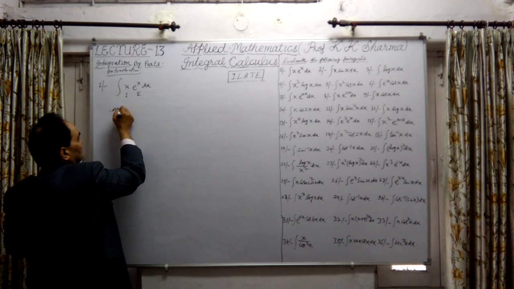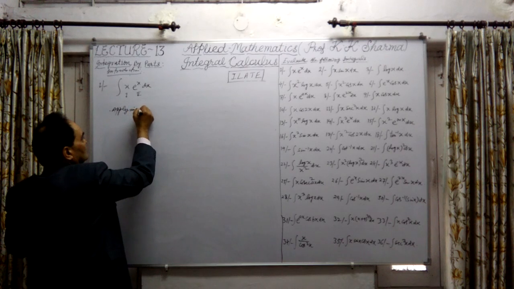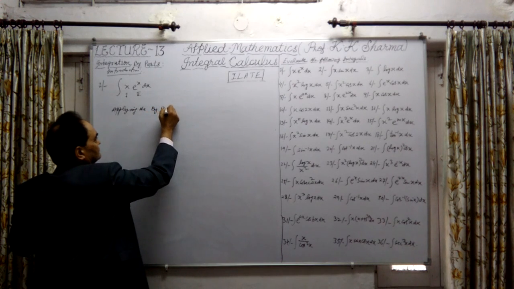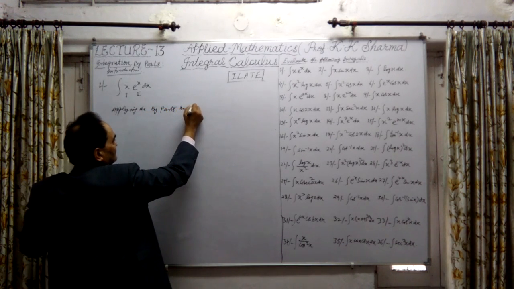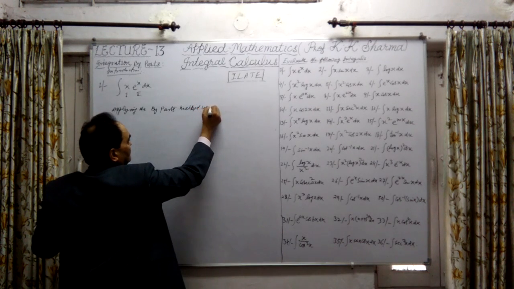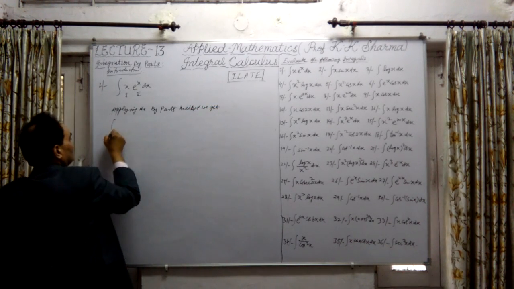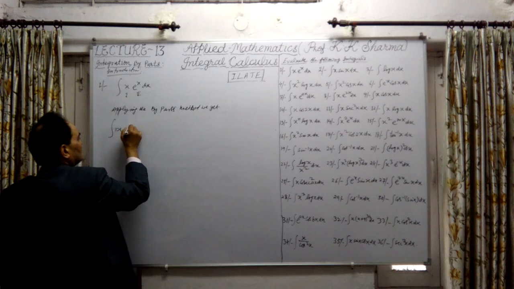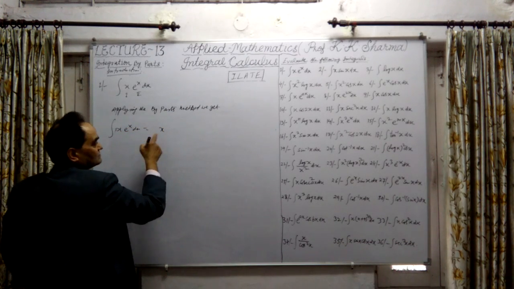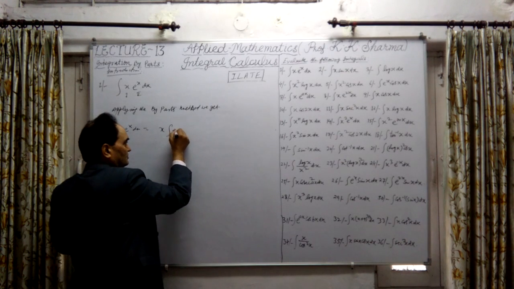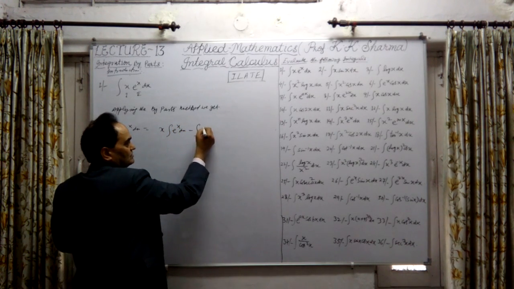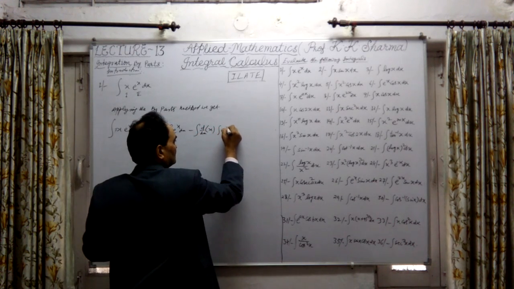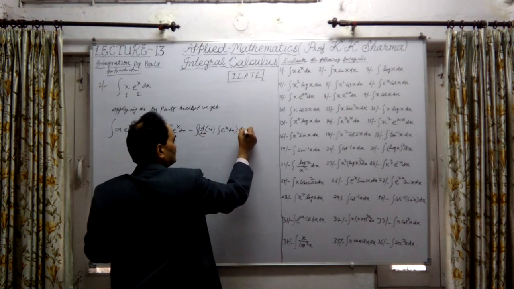Applying the bypass method, we can write here: the integration of x into e raised to the power x into dx is equal to x, the first function as it is, into integration of the second function, minus the integral of differentiation of the first into integration of the second, whole integrated dx.